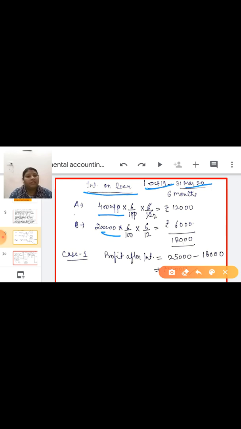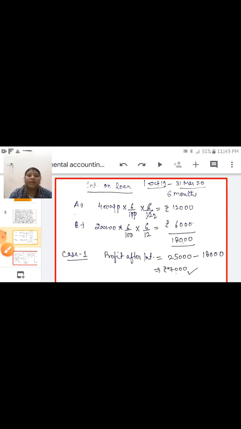Now the partnership deed is silent, so interest on loan is 6%. For the time period, the loan was given on 1st October 2019 and the year ends on 31st March 2020, so it is 6 months.